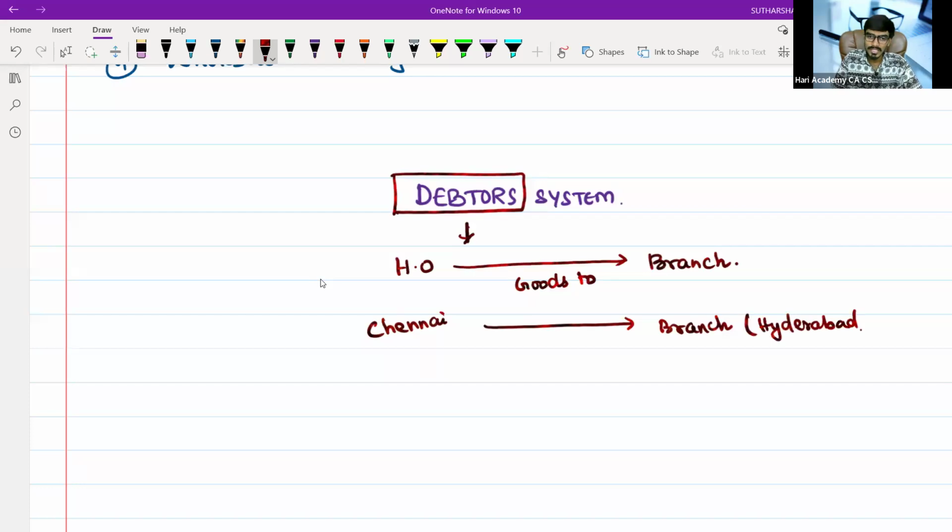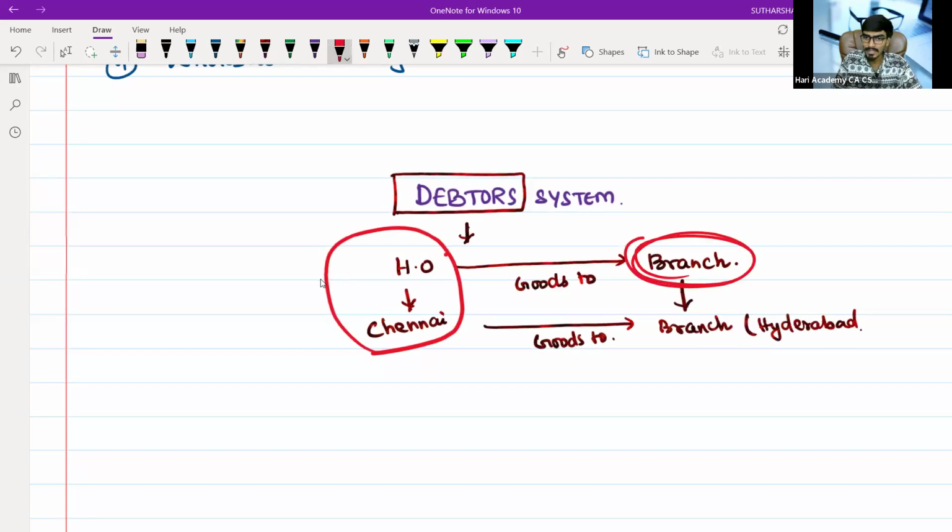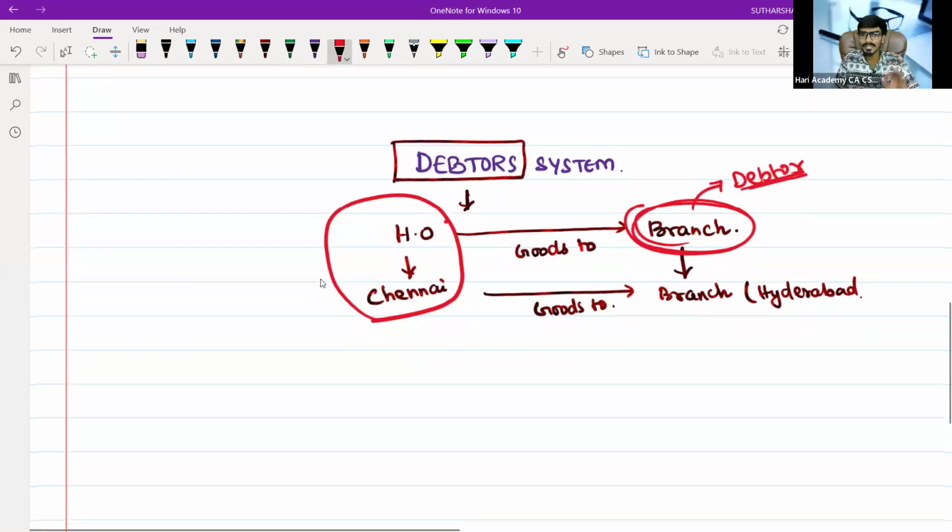That Chennai HO will send goods to the Hyderabad branch. What Chennai HO thinks is that it is treating this branch as a debtor.